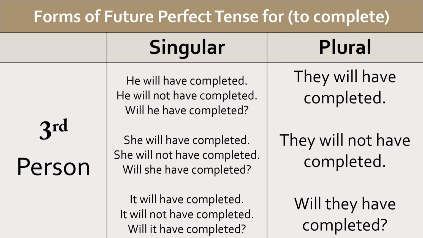The interrogative forms are will he have completed, will she have completed, and will it have completed. With third person plural, again will have is used. So the forms are they will have completed, they will not have completed, will they have completed.